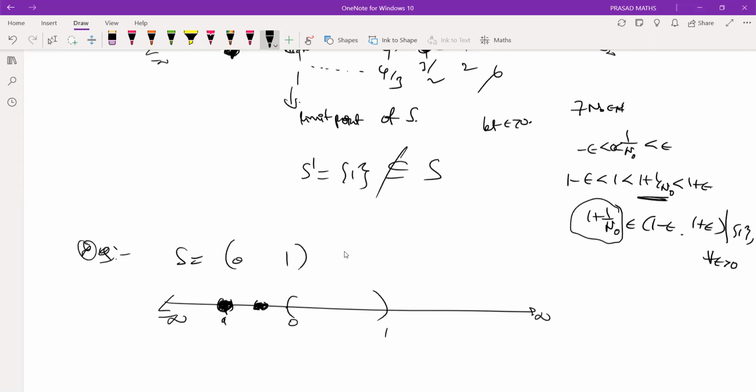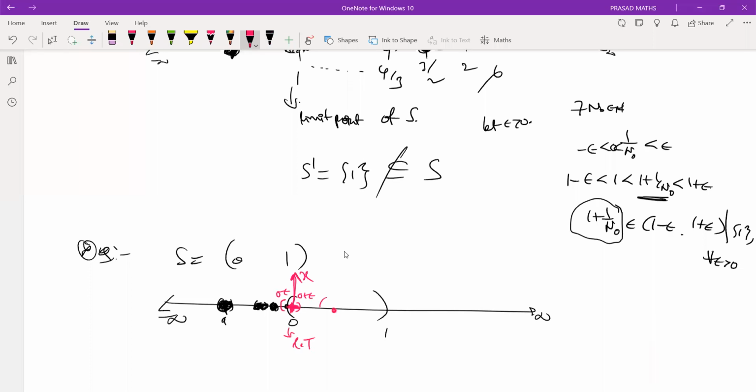No, because the shaded region is somewhere outside 0. So it does not contain any point of the set. Is 0 a limit point? Yes, right. Give me any neighborhood. This region contains at least one point x other than 0, because this is my 0 minus epsilon and this is 0 plus epsilon. Inside it contains at least one point on the right side. So therefore 0 is a limit point.